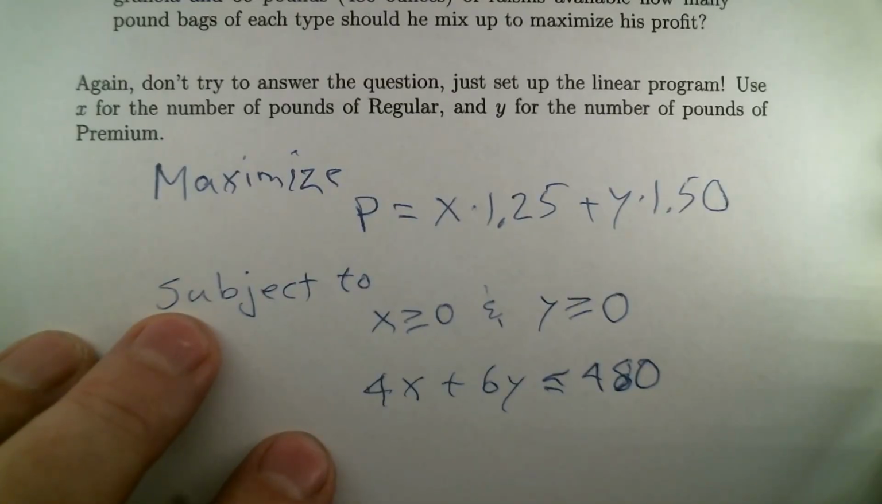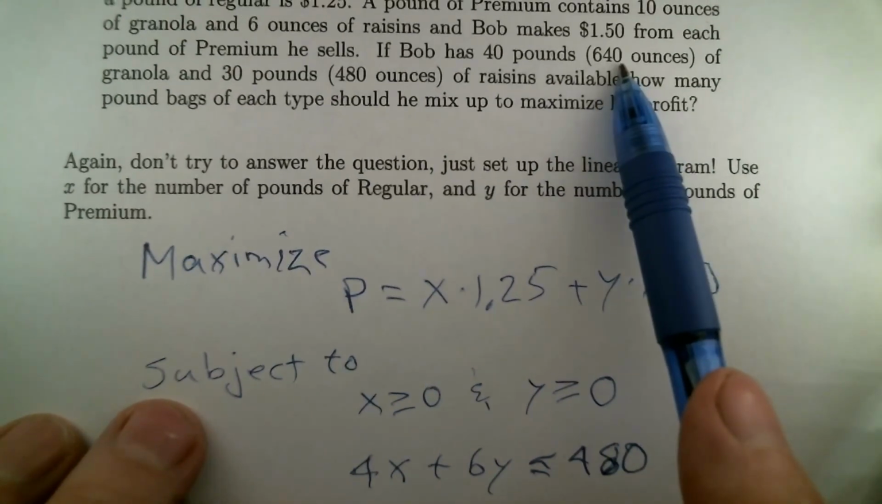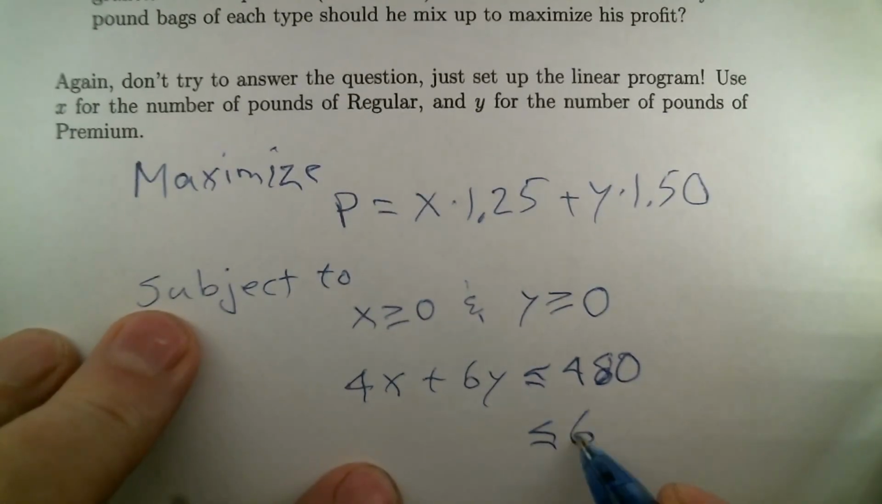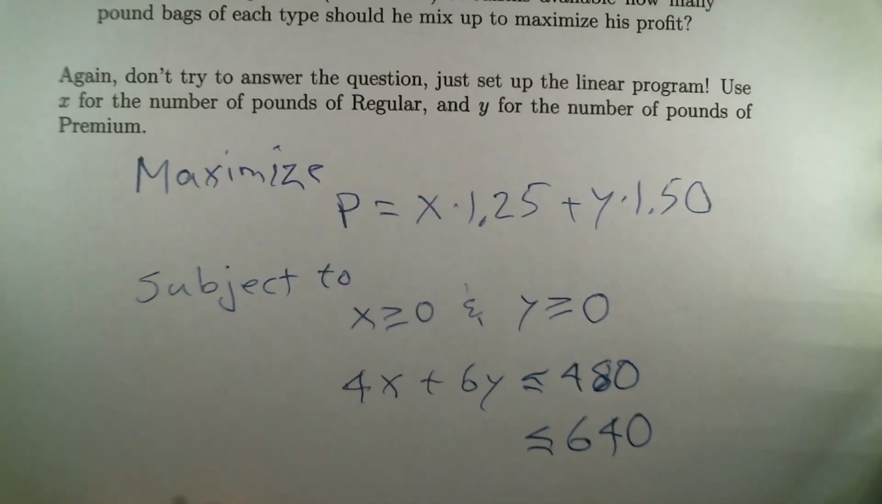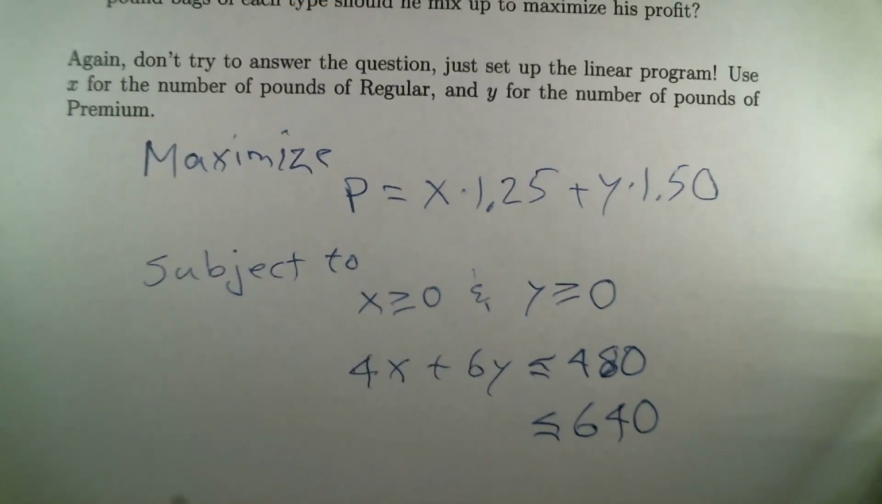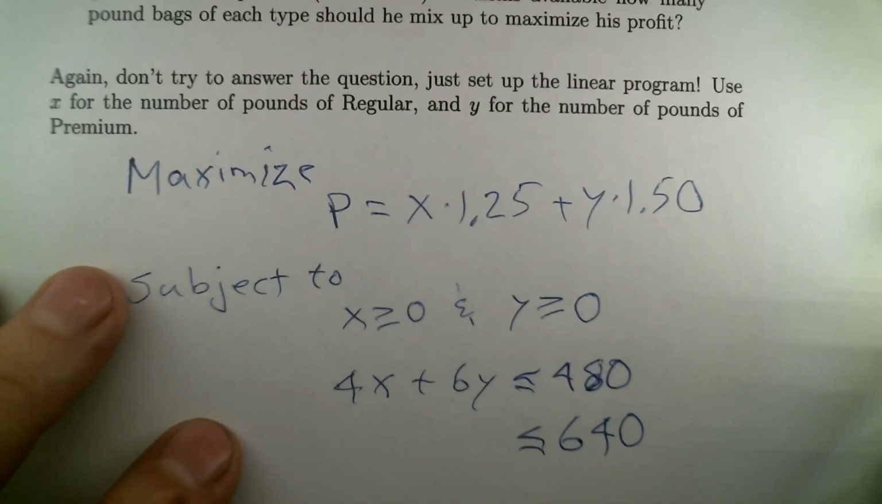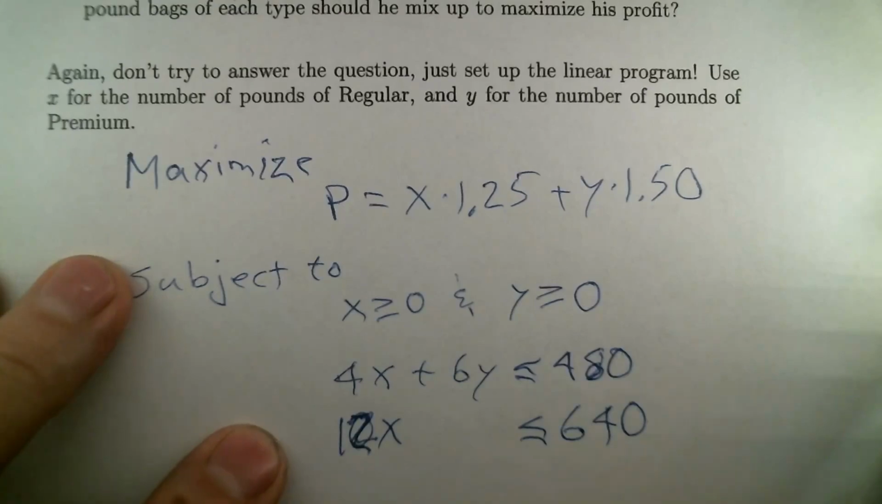The other issue is the granola. Let's see, he has 640, I'm pointing at it, but it's off screen. 640 ounces of granola. That number is going to be on the right-hand side, the upper limit. And we need to multiply X and Y by how many ounces of granola each type requires. It was 10 ounces for the, no, it wasn't. It was 12. Good, because those don't add up to 16. There's 16 ounces in a pound.